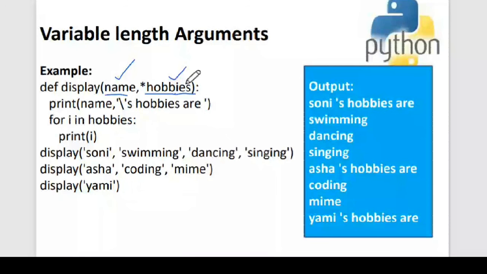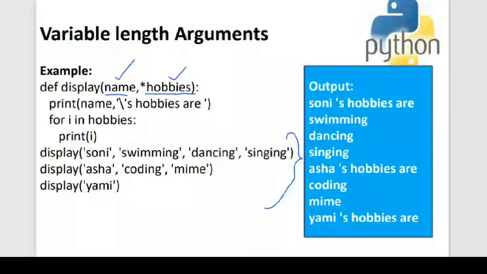Now let us look into various types of function calls. I have made 3 function calls over here. Once a function is written, I can call the function as many times as I want. I can call it 10 times or 20 times or 30 times. That's what we understood as the benefit of writing a function. Rather than writing the same code 3 times, I have written the function only once, and I am calling this function many times.